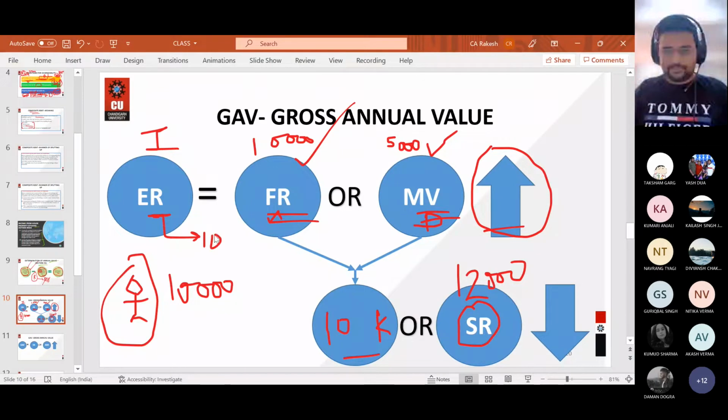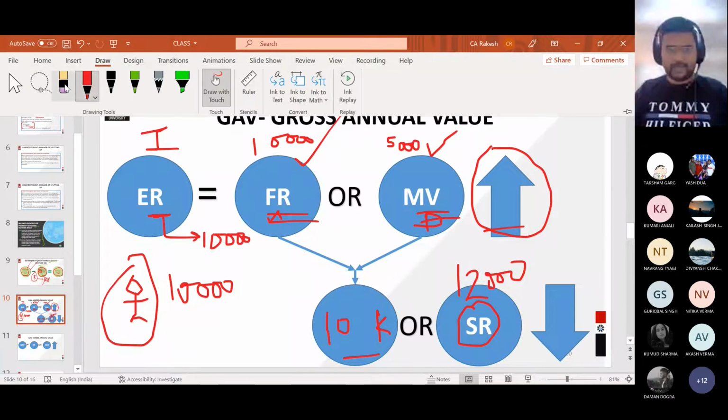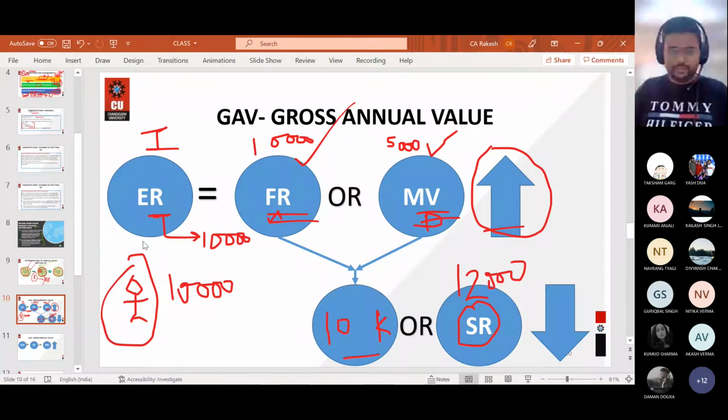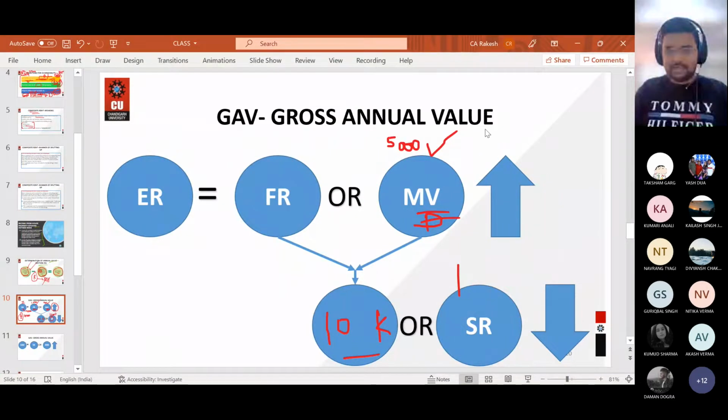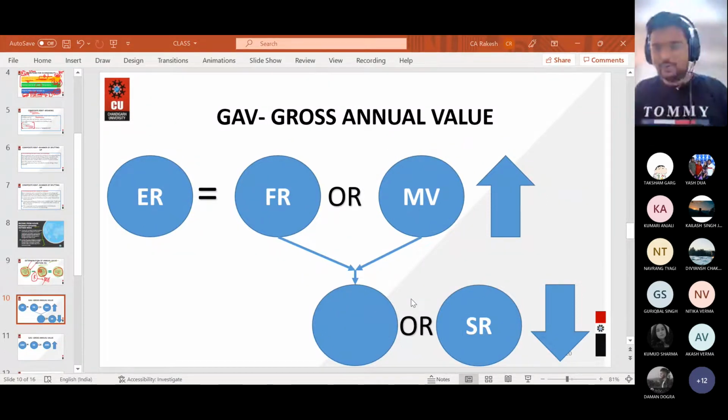Expected rent will be 10,000. This is step number 1: how to calculate expected rent. Just note down this formula. We will be doing certain sums. Just note down this formula first. Calculation of expected rent. For students who are covering this for the first time, I think many of you have covered this before also, but make sure that you also write the full forms of these rents as well.